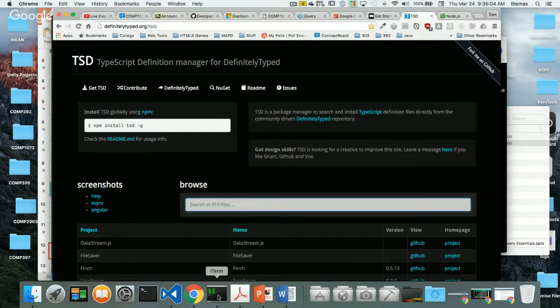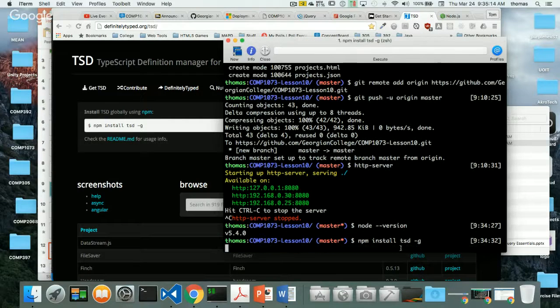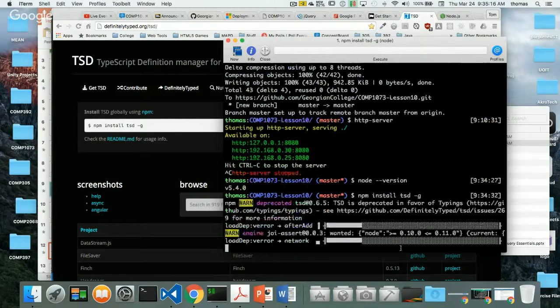So I'm going to go here, and I'm going to do the npm install. So I'll say npm install tsd -g, right? And what this is going to do is take the latest version of the type definition library and install it globally in my system. And this is what it would look like, right? It's going to go through this and do its little dance.